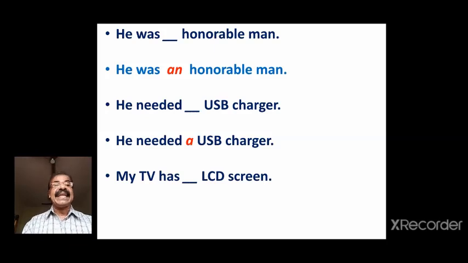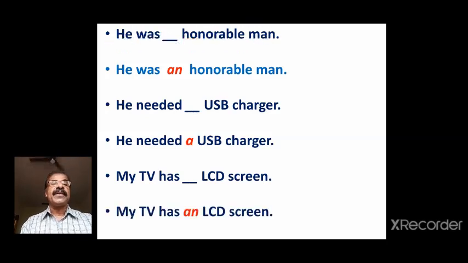It is not a consonant. La is a consonant, but A is a vowel. So this word LCD begins with a vowel sound, that is A. So we have to make use of an before that. See, my TV has an LCD screen.